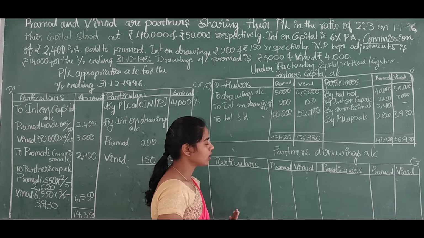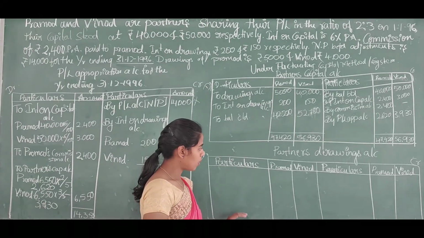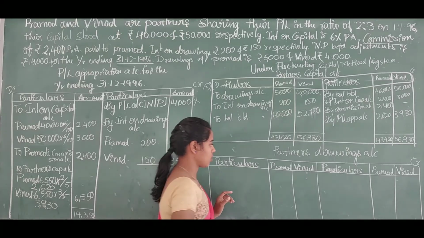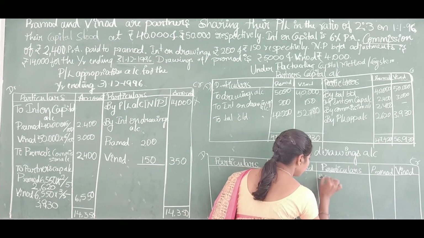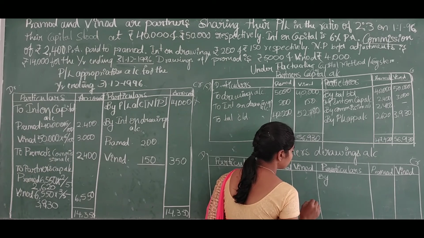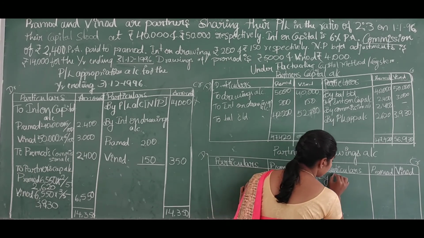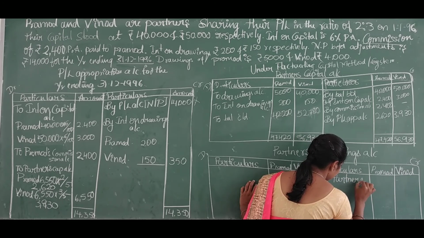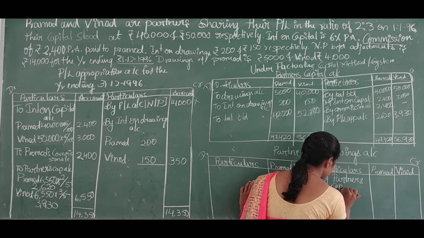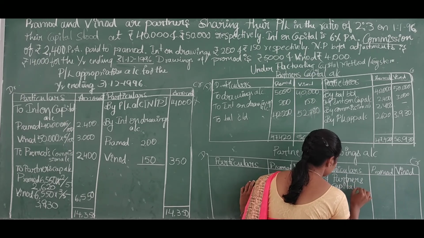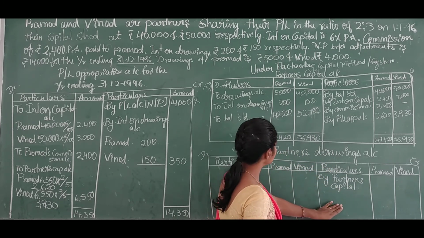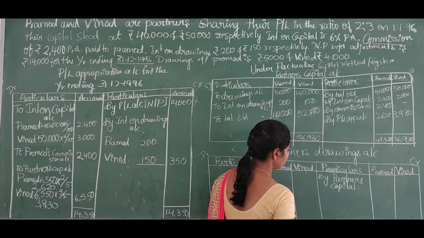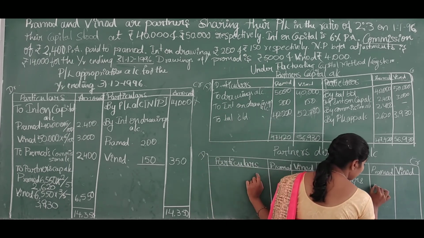In partners drawings account, the amount which is withdrawn by the partners will be entered. In this side we will write by partners capital account, because partners capital account is debited to drawings account, then the amount is 5,000 and 4,000.